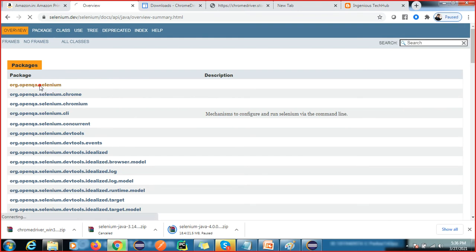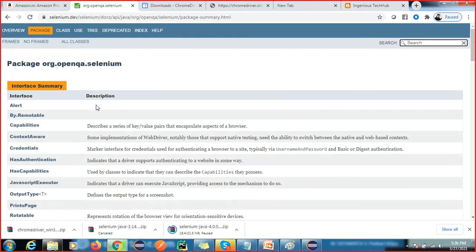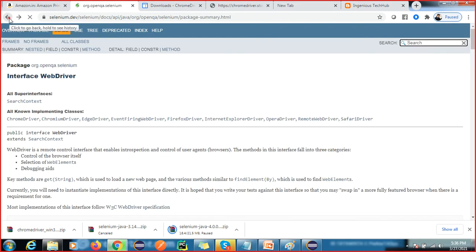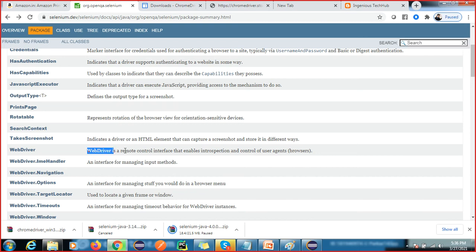So here is the Selenium openqa package, and we have WebDriver. First you can see what WebDriver is. WebDriver is a remote control interface that enables introspection and control of user agents, meaning browsers.